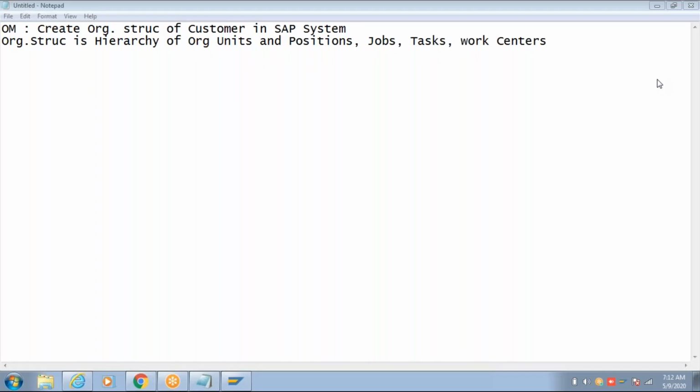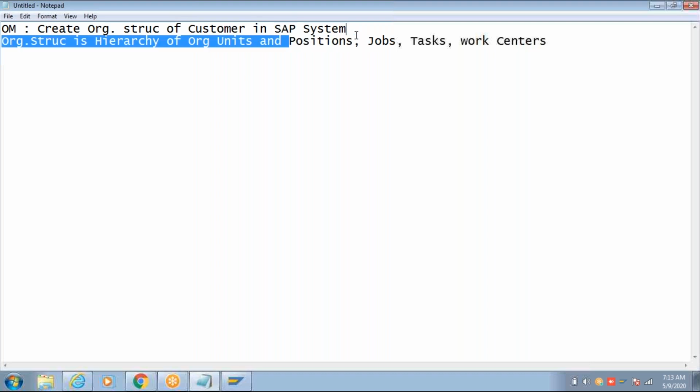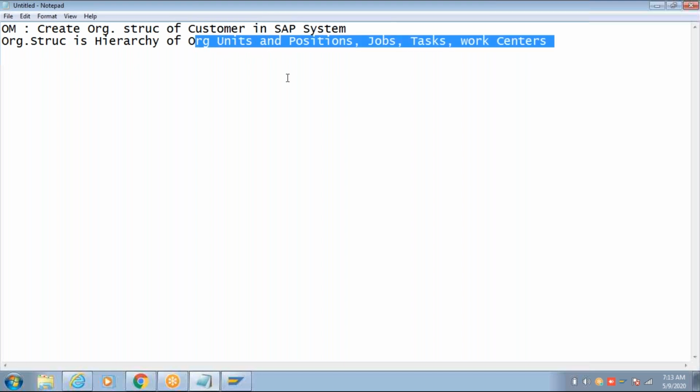Yep. So how do we create the structure in OM? Creating a structure is nothing but creating these objects in the system and relating them with appropriate relations. Creating these objects. Okay, what are the objects?